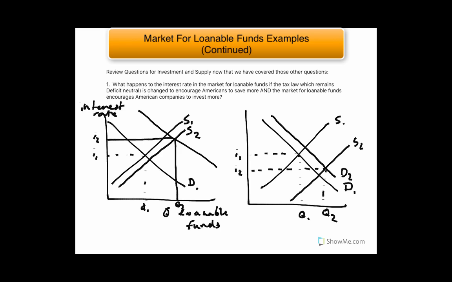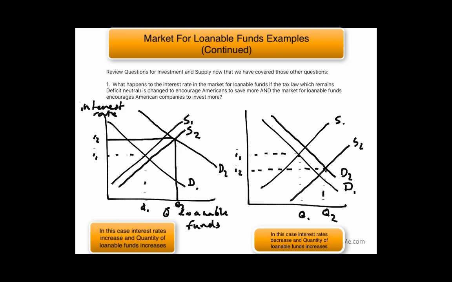Both of these are examples of what the question asked, where the demand for loanable funds goes up and the supply of loanable funds goes up. But notice that we have different effects on the interest rate depending on the magnitude of these changes. When demand goes up by more than supply, the equilibrium interest rate goes up, whereas when supply goes up by more than demand, the equilibrium interest rate goes down.